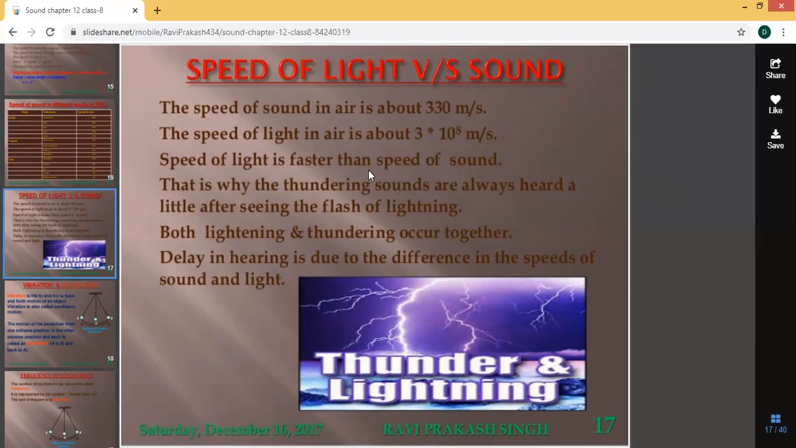Understood? The speed of light is faster than speed of sound. That is why the thundering sounds are always heard a little after seeing the flash of lightning. Both the lightning and thundering occur together. The delay in hearing is due to the difference in the speeds of sound and light. First we will see lightning, maybe after 2-3 seconds only we will hear the sound of thunder, because light has more speed than sound.